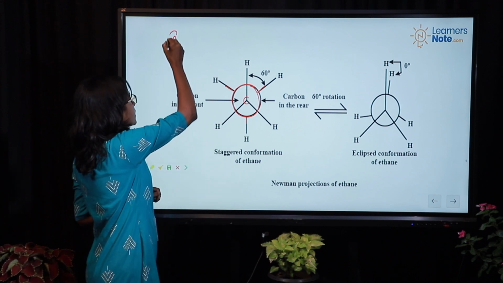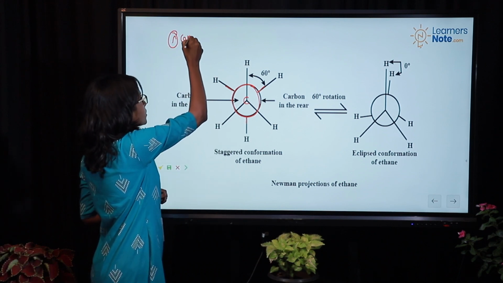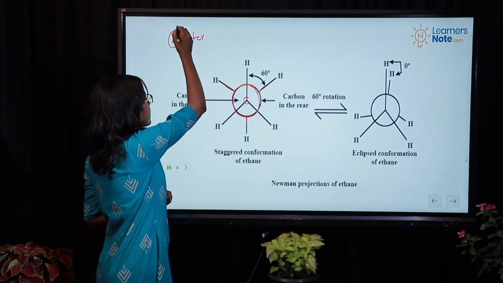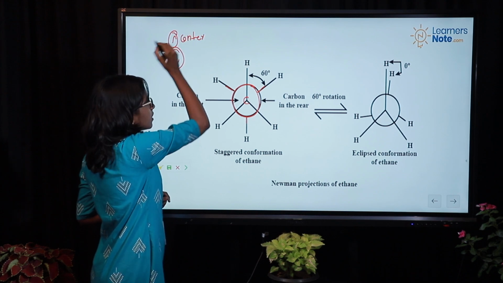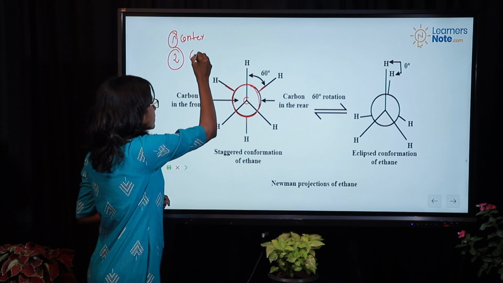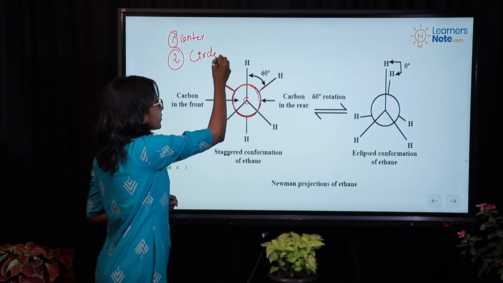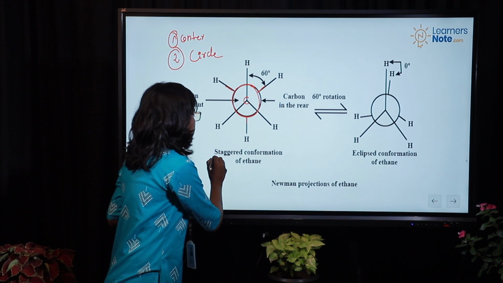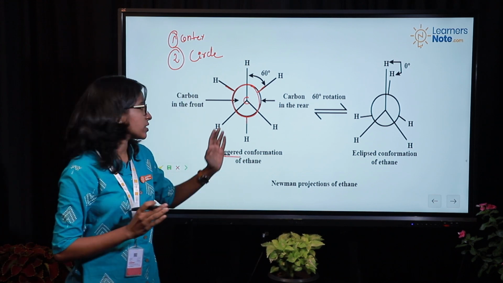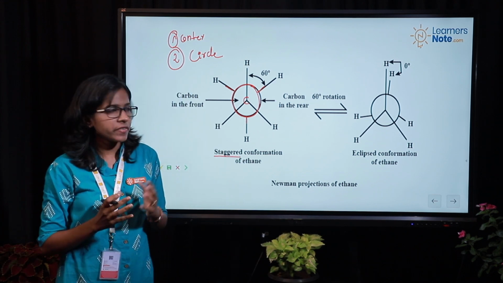So the center represents the first carbon atom, and the circle represents the second carbon atom. This kind of structure is known as the staggered conformation of ethane.